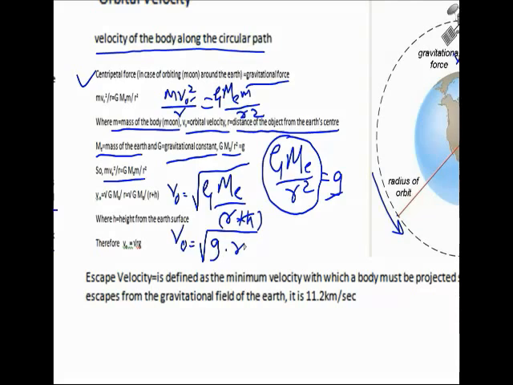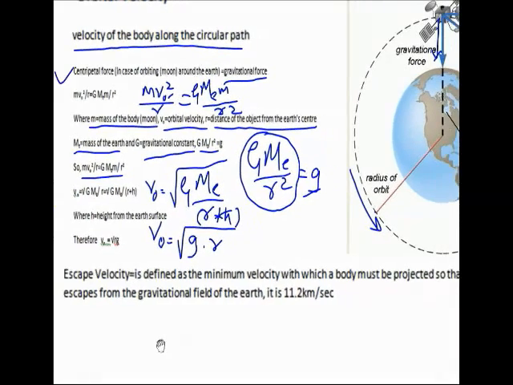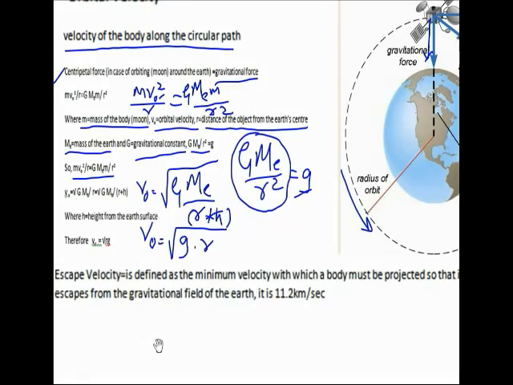Now let us go on to understand the concept of escape velocity. Escape velocity is defined as the minimum velocity with which a body must be projected so that it escapes from the gravitational field of the earth. That escape velocity is 11.2 kilometers per second.